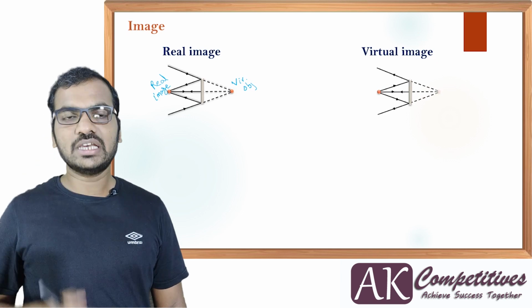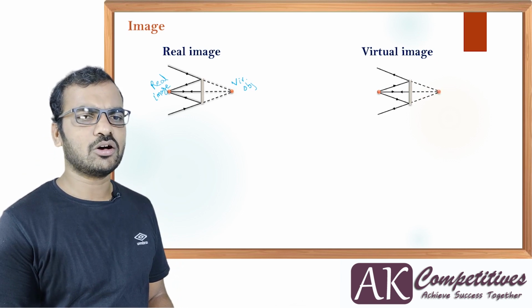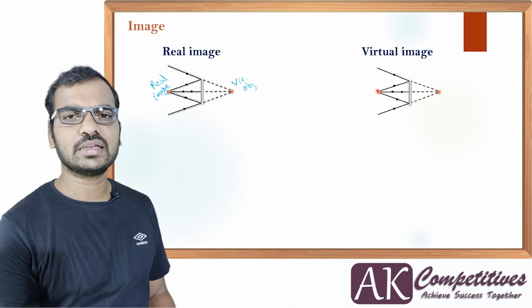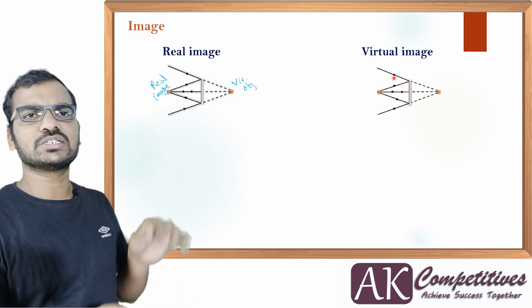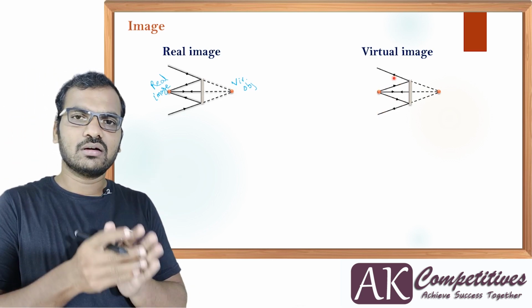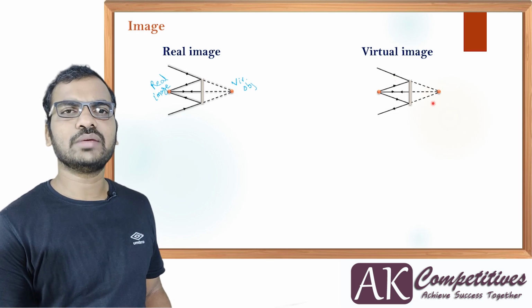Now for the virtual image, you can see clearly that light is coming from a real object and is incident on the mirror. After reflection, it is a diverging beam. When rays diverge, you can call it a virtual image.